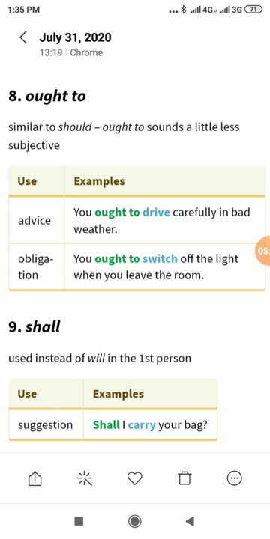Shall. Shall is used to show suggestion. Shall I carry your bag? It is used instead of will in the first person.